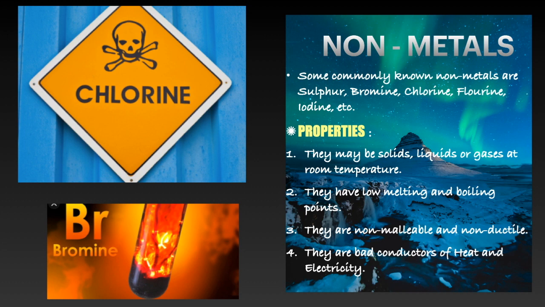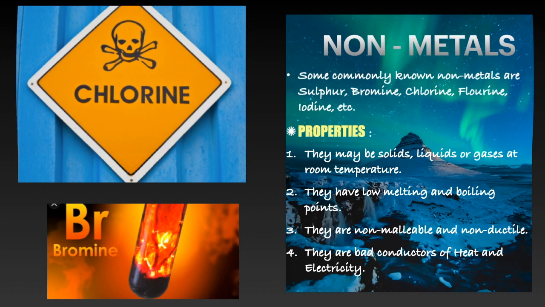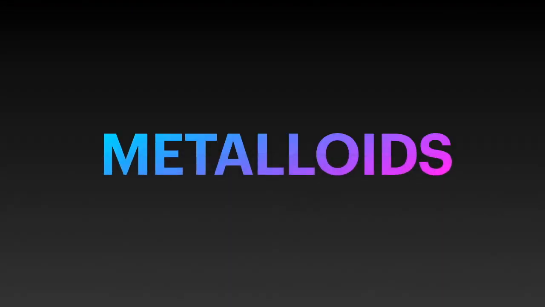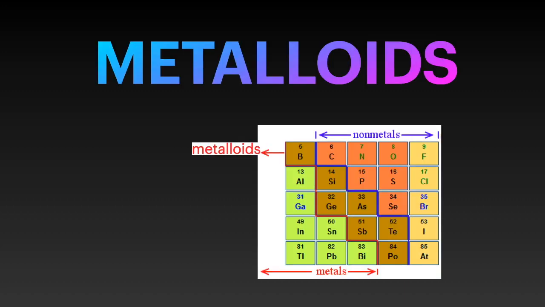Now let's talk about the third type, which is metalloids. Metalloids are elements that possess the properties of both metals as well as non-metals. For example, arsenic, germanium, silicon, boron, etc.